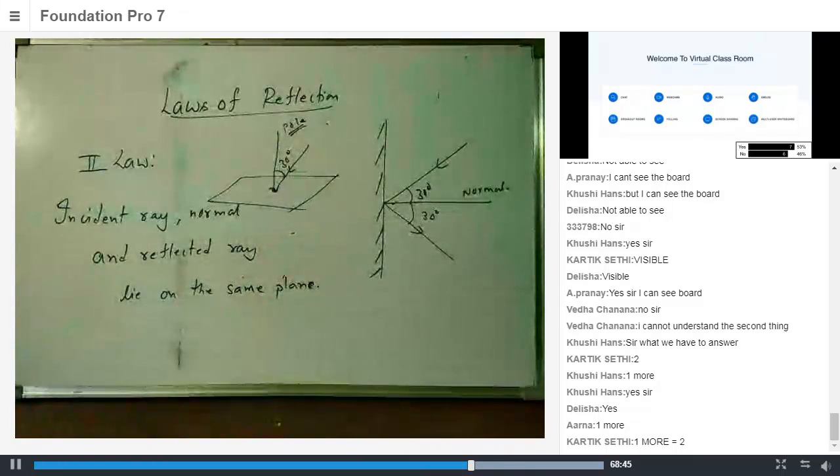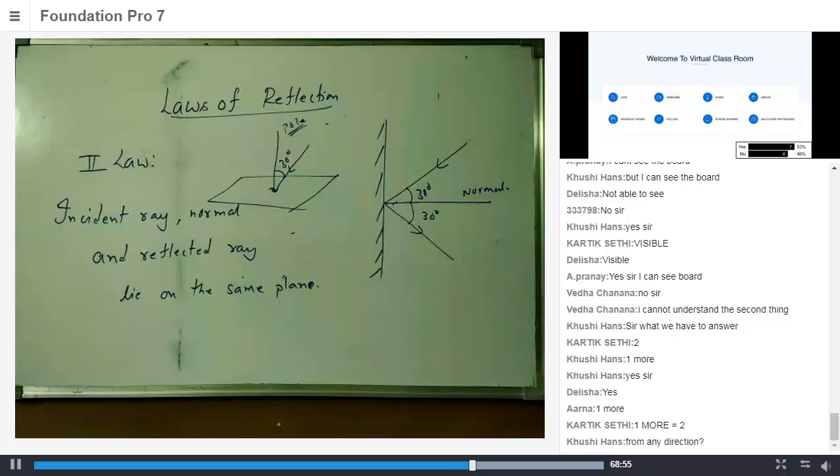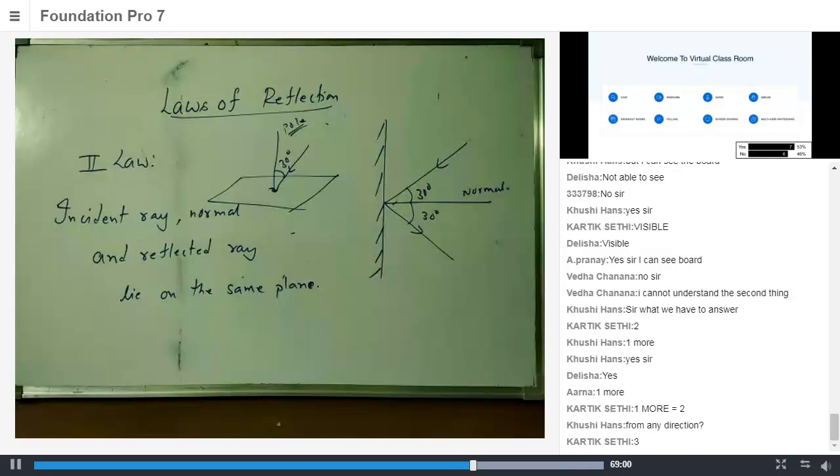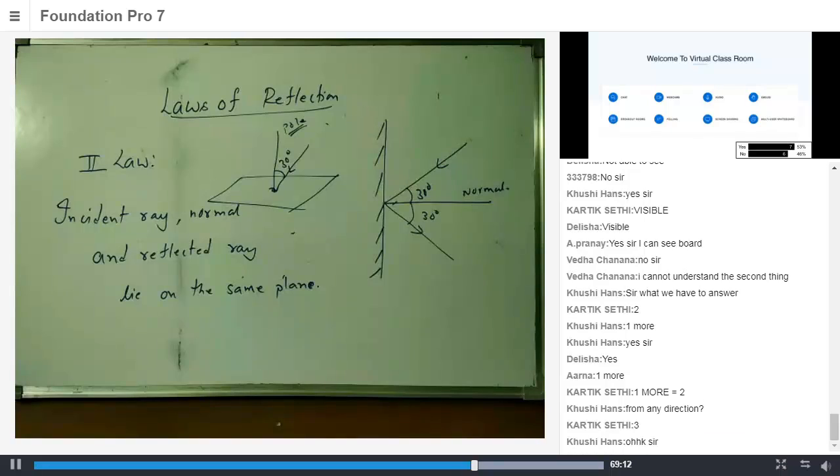I'm not sure. Two more. Can do a lot. Two more. 1, 2, 3, 4, 5, 6. How many? Sir, three. Sorry, two more. Veda says two more. Priscilla? I'm just thinking, sir. Yeah, keep thinking and let me know once you're ready with the answer. Arna, how many? Karthik says 3. Khushi? Yeah, Khushi, any direction. Arna says 1. Arna, was that answer for the previous question or this one?